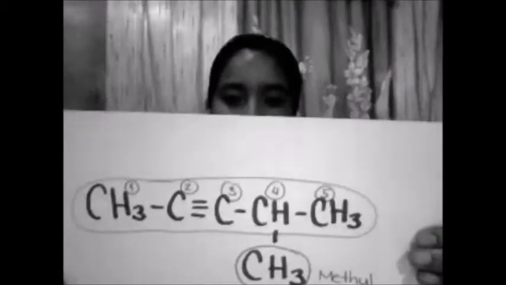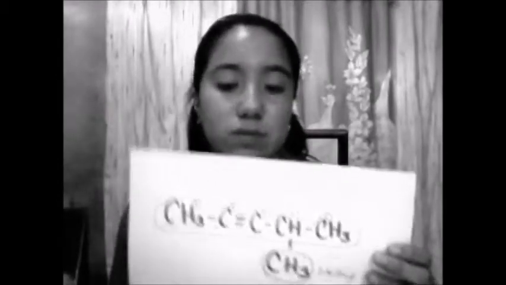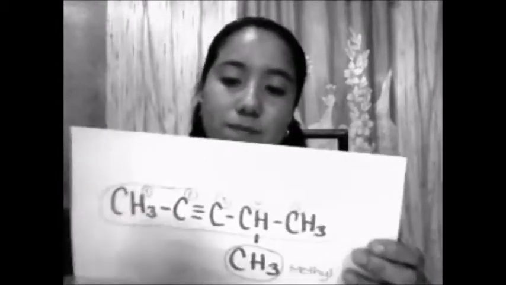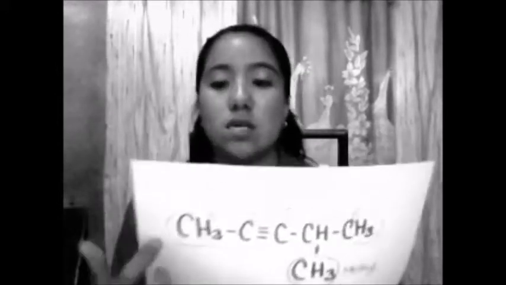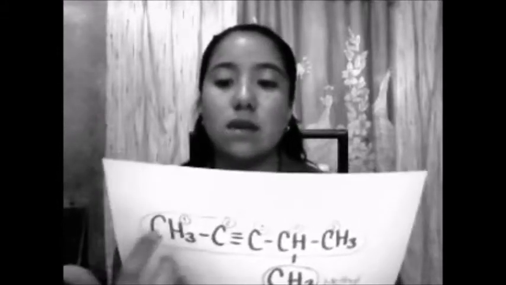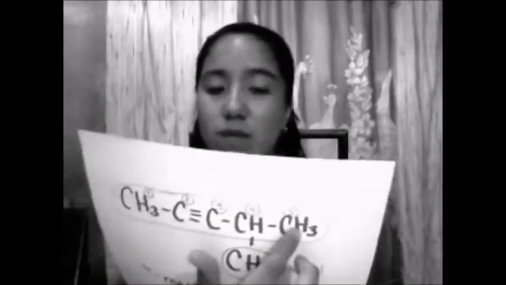In this case, we have this compound. And we need to choose the longest chain containing the triple bond, that is this. The backbone is the one with the largest number of unsaturations, either double or triple bonds, but the locators must be the lowest numbers possible. And then we number the longest chain of carbons from 1 to 5. In this case, there are 5 carbons, numbered starting from the end closest to an unsaturation, that is, a triple bond.